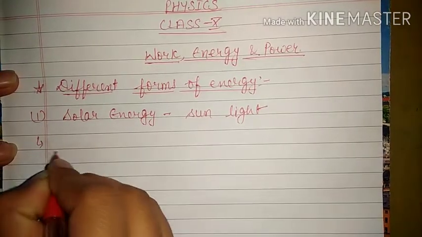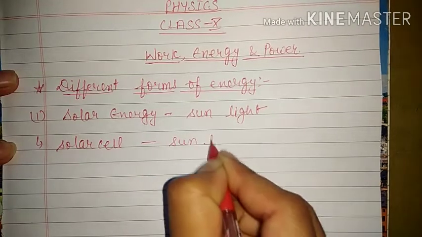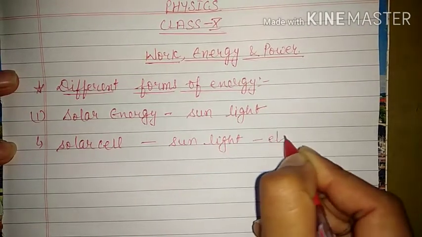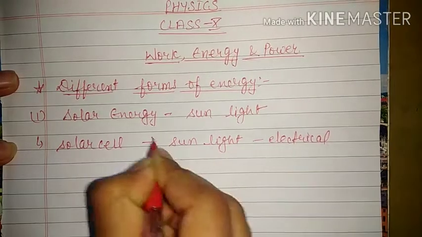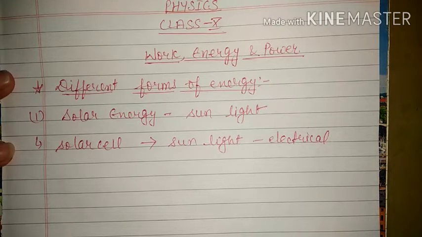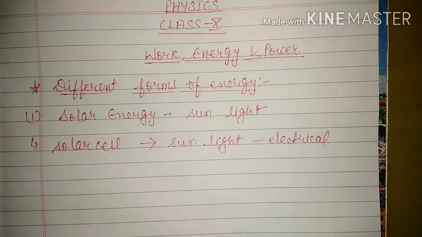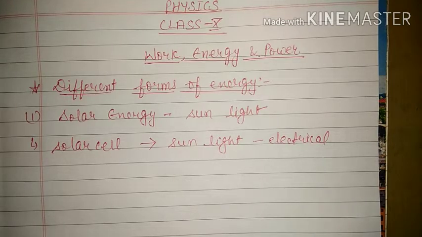So solar cells are the cells which convert sunlight into electrical energy. This we know. They are made up of semiconductors just like silicon, and their efficiency is very low. That means the amount of electricity produced is very less, whereas its establishment cost is very high. Since it is made up of semiconductors, it's very costly initially to establish a solar power plant